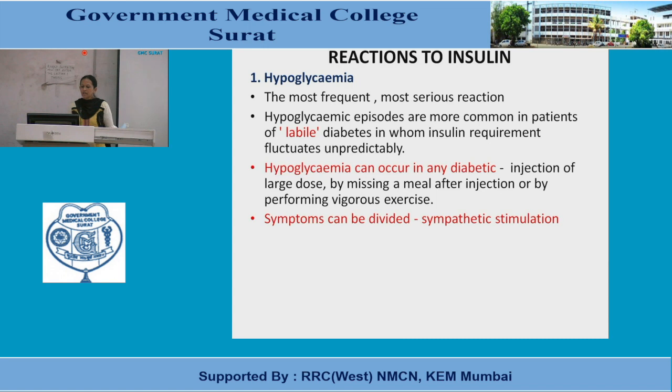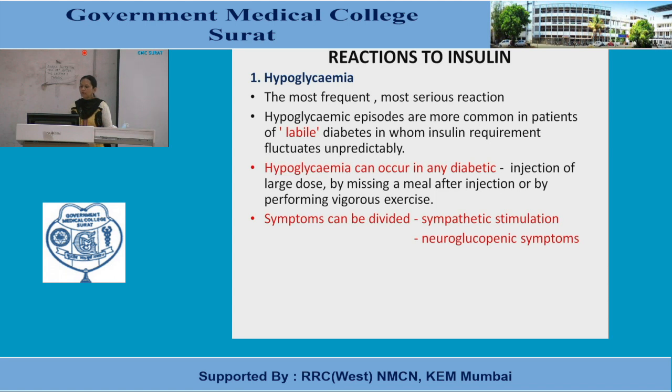Symptoms can be divided into two: sympathetic symptoms, that is because of sympathetic stimulation, and CNS symptoms, that is known as neuroglucopenic symptoms. Sympathetic stimulation basically occurs earlier. Because of sympathetic stimulation, we know what happens: tremor, restlessness, palpitation, anxiety, sweating, and many more occur. That is believed to occur because of beta-2 receptor.